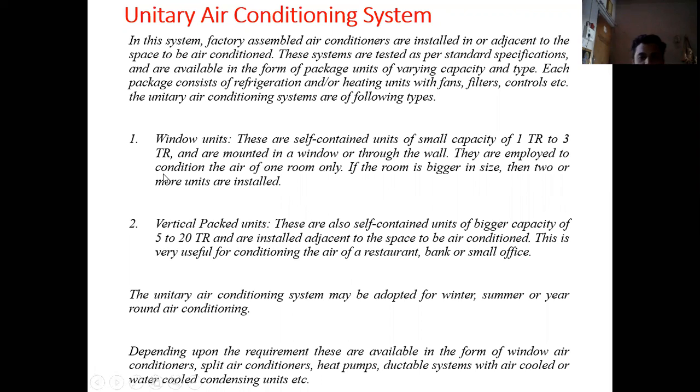Then another type of unitary air conditioning system is the vertical pack unit. The vertical pack units are self-contained units having a bigger capacity, that is 5 to 20 TR. So this type of air conditioner can be used for 5 to 20 TR. This type of system can be used in restaurants, banks, or small offices.